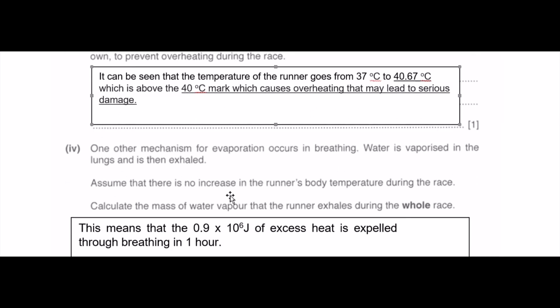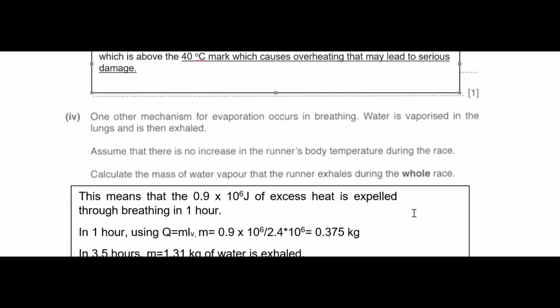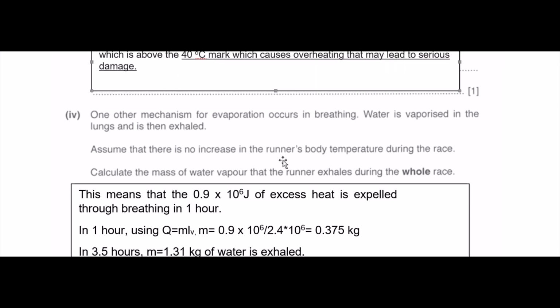Right. Assuming there is no increase in the runner's body temperature during the race, calculate the mass of water vapor the runner exhales during the whole race. Right. So whole is bold here. If something is bold, normally they're trying to hint something to you. Okay, pay more attention to this bold word. Alright, so anyway, there's no increase in the runner's body temperature. This is the key part, right?